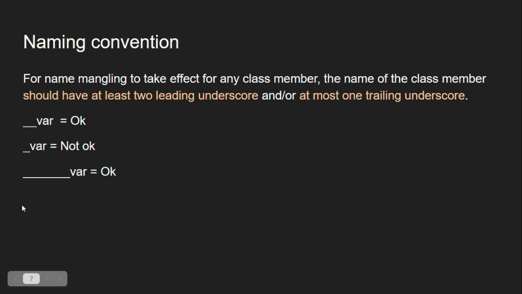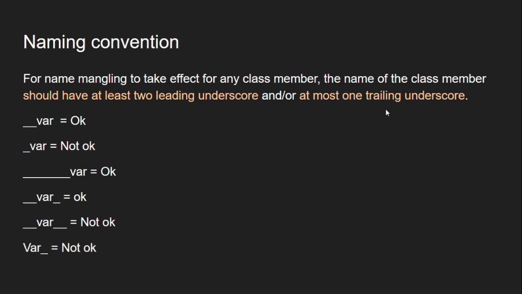It does not matter. Is this going to work? Double underscore variable and also a trailing underscore. It is going to work. Now will this work? Double underscore variable name and a trailing double underscore. It is not going to work. Name mangling does not happen when we have more than 1 trailing underscore. And what about only 1 leading underscore? It is also not going to happen. So there should be at least 2 leading underscores and at most 1 trailing underscore.